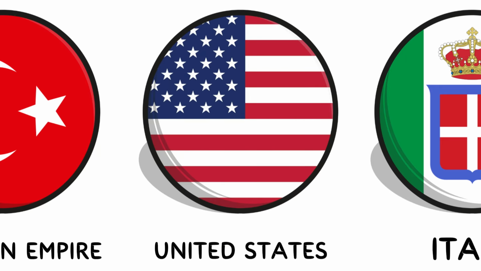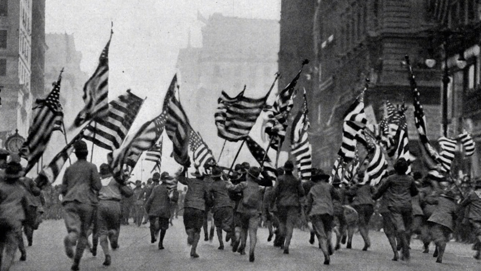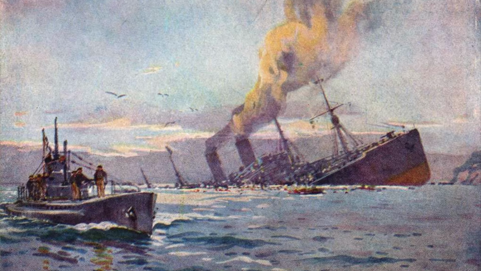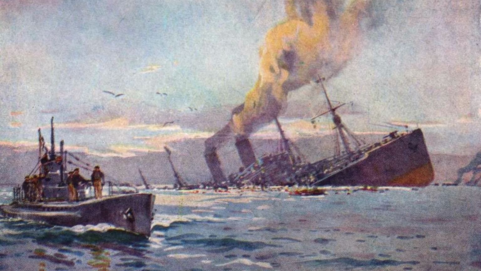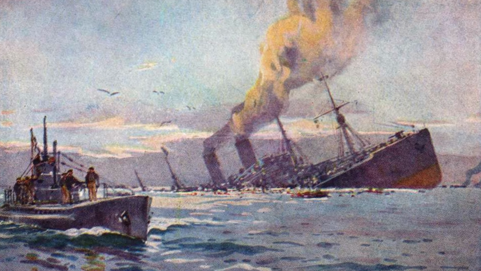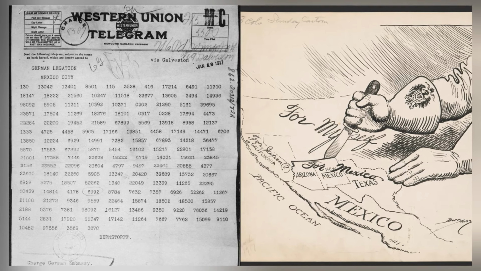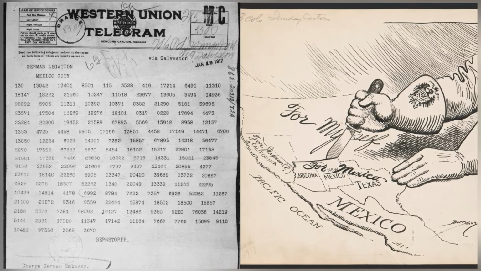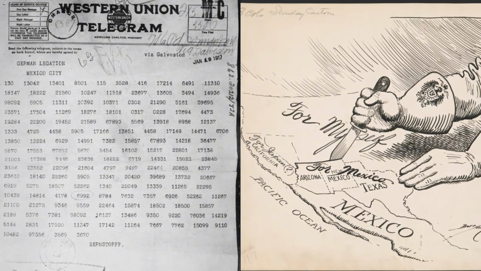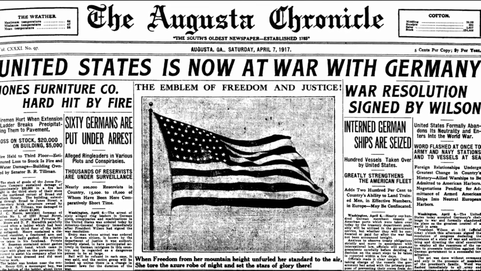United States. The United States entered World War I in 1917 after remaining neutral during the early years of the conflict. Several events influenced the decision to join the war, including Germany's use of unrestricted submarine warfare, which damaged U.S. shipping and caused American casualties. The interception of the Zimmermann telegram, in which Germany encouraged Mexico to consider conflict with the United States, increased tension and shifted public and political opinion. After these developments, the U.S. government declared war on Germany.